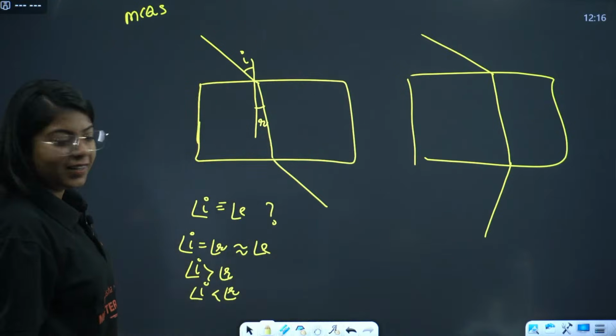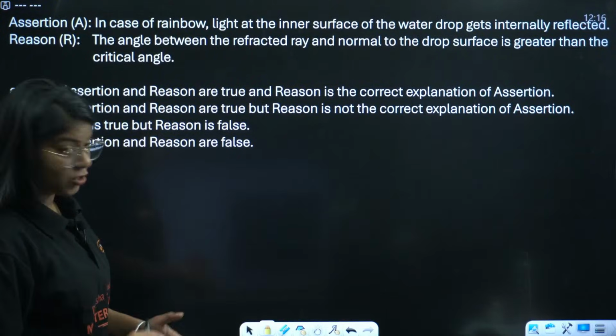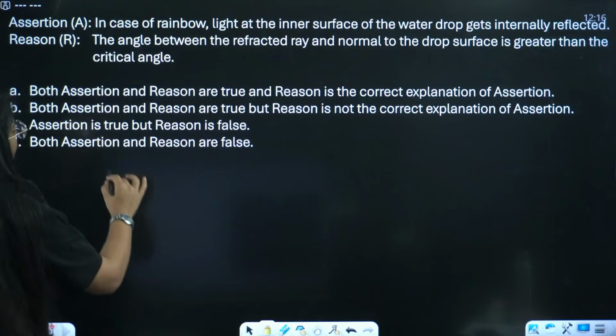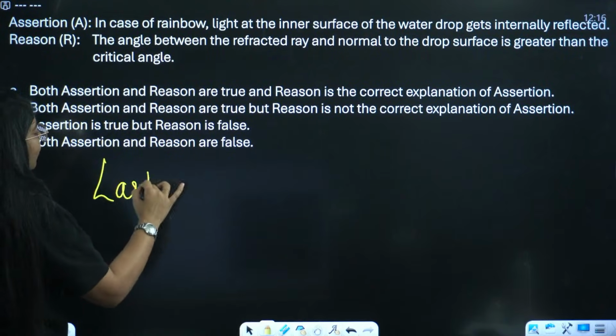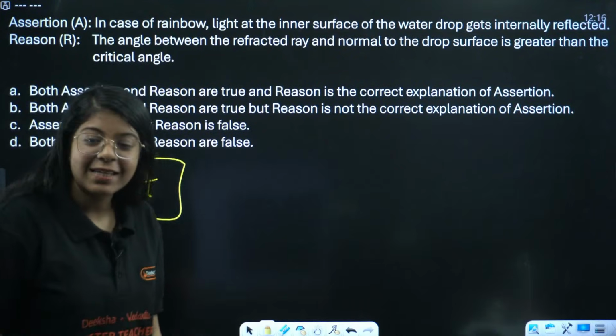Okay. Next question we have, I guess this is the last question, I'm guessing. Oh yes, this is the last question. Okay, I need every one of you to answer this because this is the last question of this session.